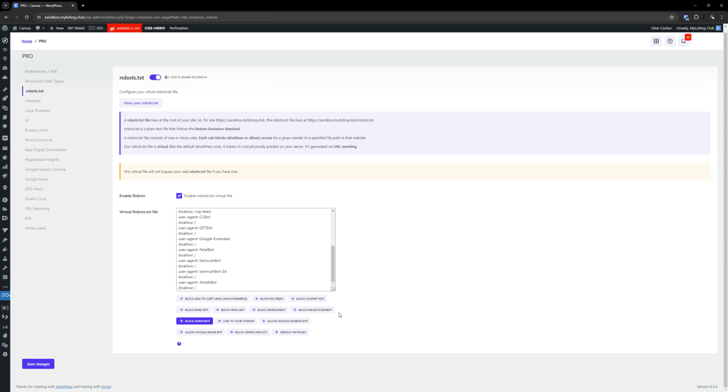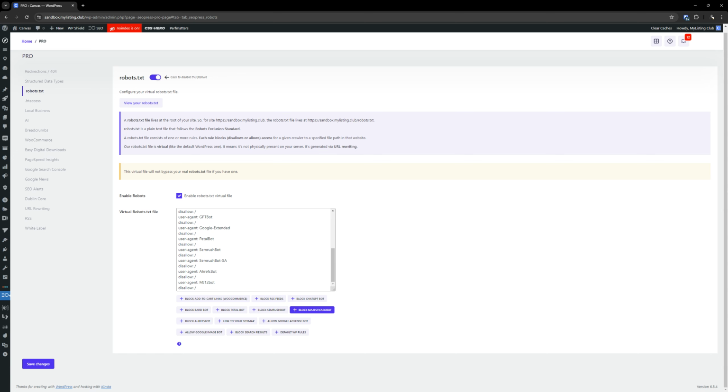Next up is Majestic Bot. This is a search engine. It's the same as Pedalbot. It is not anywhere on the radar. From my research, it is a highly specific search engine. So block it.